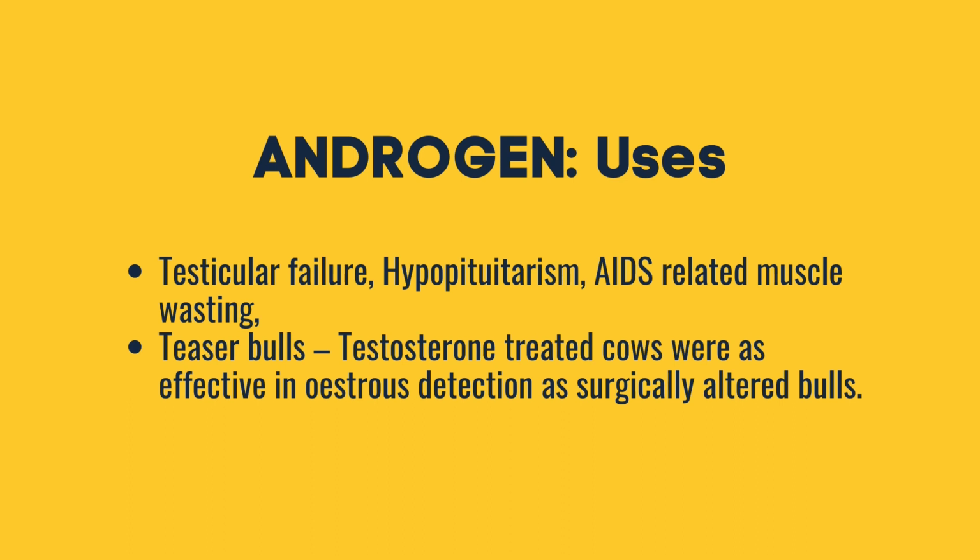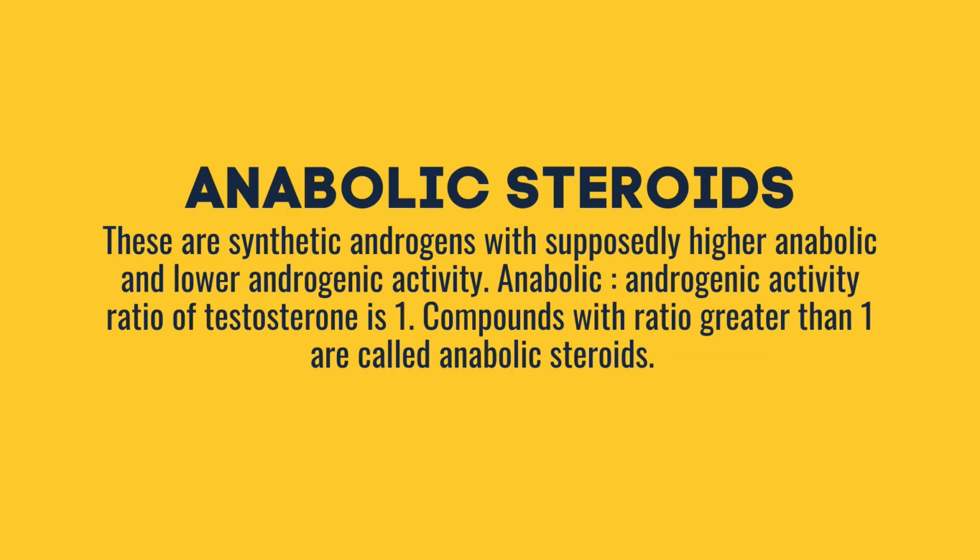It is also used in teaser bulls, where testosterone-treated cows were as effective in estrus detection as surgically altered bulls. Now, let's talk about anabolic steroids. These are synthetic androgens with supposedly higher anabolic and lower androgenic activity. The anabolic to androgenic activity ratio of testosterone is 1. Compounds with ratio greater than 1 are called anabolic steroids.